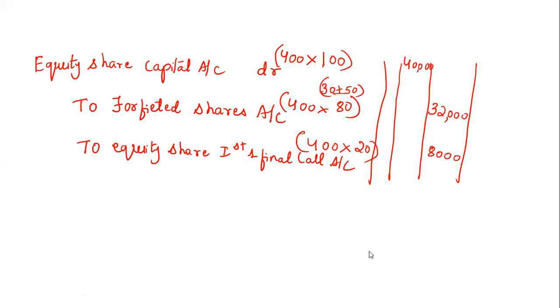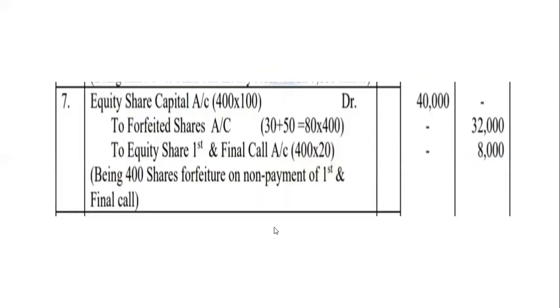Okay. Now the 7th entry is done. Now let's move on to this entry. The narration is: By 400 shares forfeiture on non-payment of first and final call. In the narration you write 400 shares forfeiture. On why? What is the reason? Non-payment of first and final call. Fine? Yes. Now we have to pass the 8th entry.